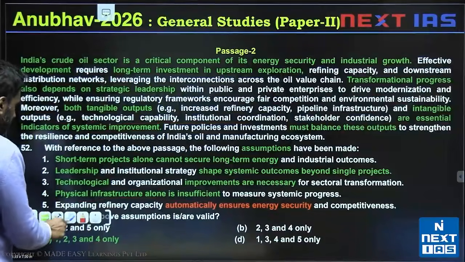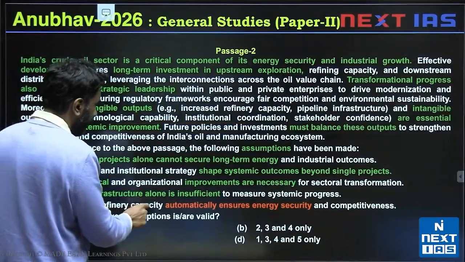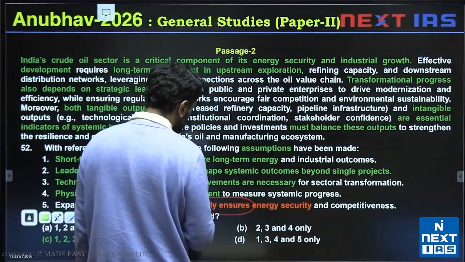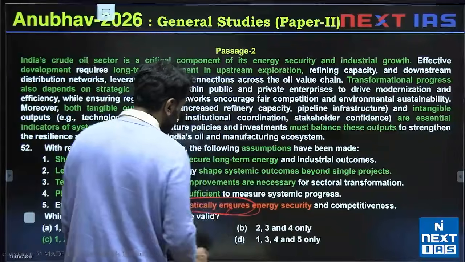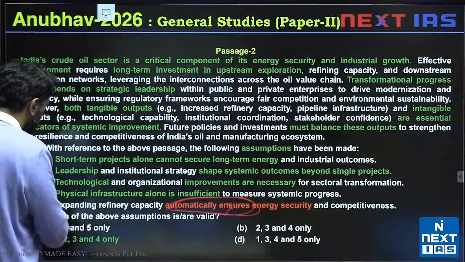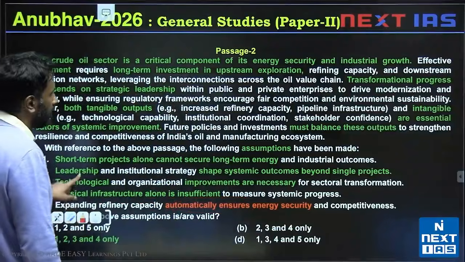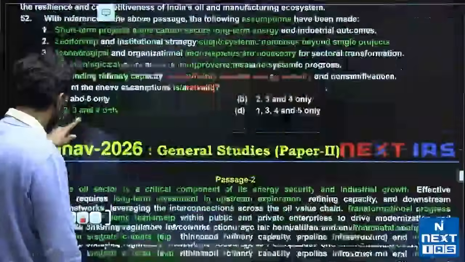Why is statement 5 invalid? Because expanding refinery capacity automatically ensures would be incorrect. Nothing in the passage automatically ensures. C is the correct answer for question number 52.